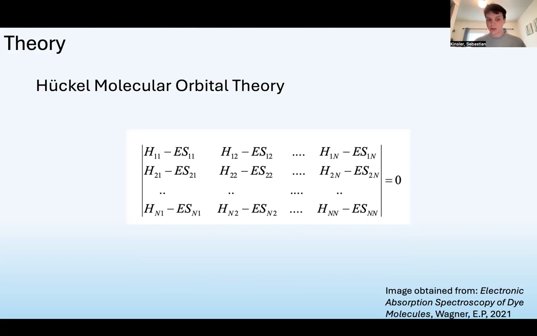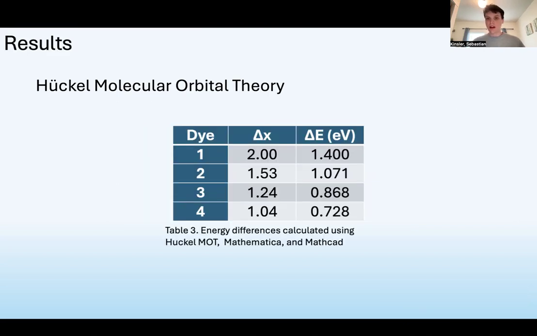In this experiment, Mathematica and MathCAD were used to create and solve matrices for each of the 4 dye molecules, calculating delta E results of 1.4, 1.071, 0.868, and 0.728 electron volts.